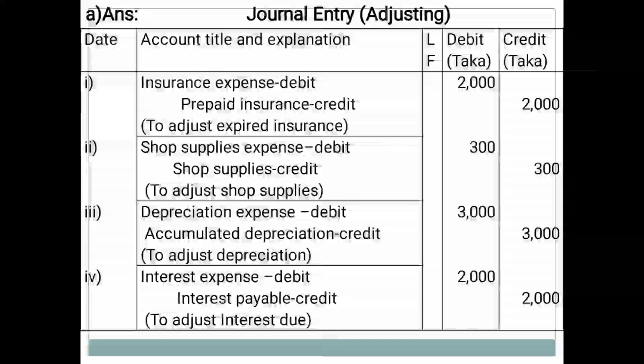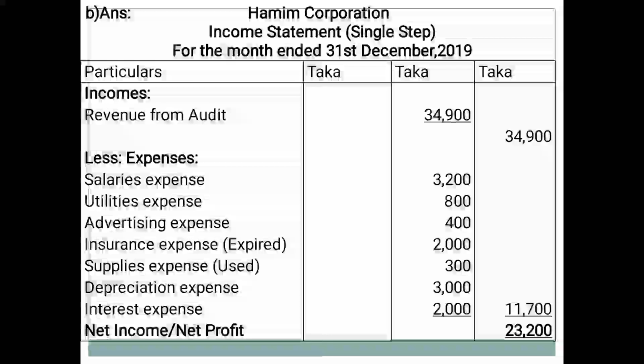At first you have to draw a format for income statement. B, answer. Hamim Corporation income statement, that is single step, for the month ended 31st December 2019. Dear students, you have to write for the month, it's not for the year ended.